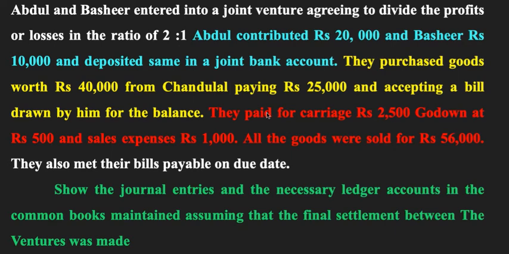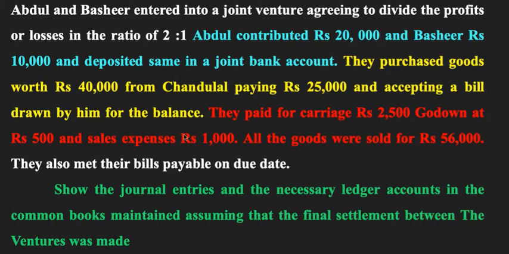So we are going to write here the joint ventures account is how much? 12,000. To Abdul's account is 8,000, and to Bashir's account is how much? Bashir's account is 4,000, because 2/3 of 12,000 is how much? 2/3 of 12,000 is 8,000, and the remaining is 4,000. That will be the profit of Bashir.